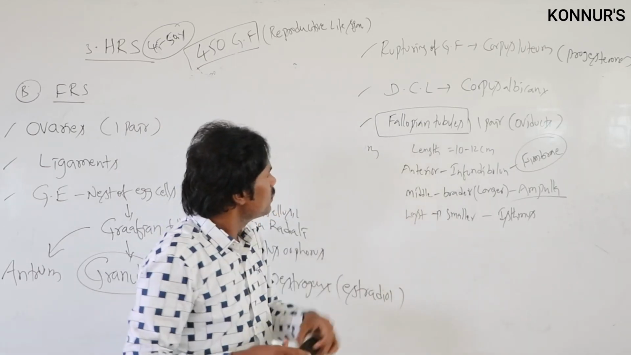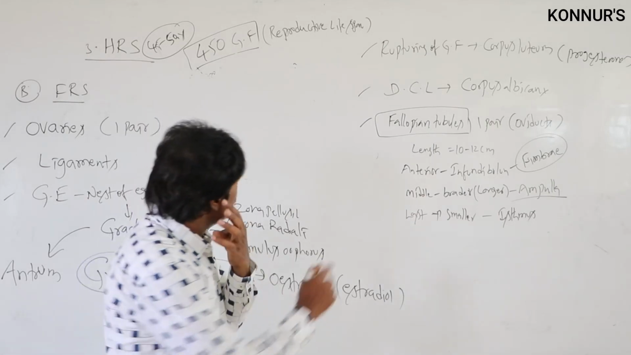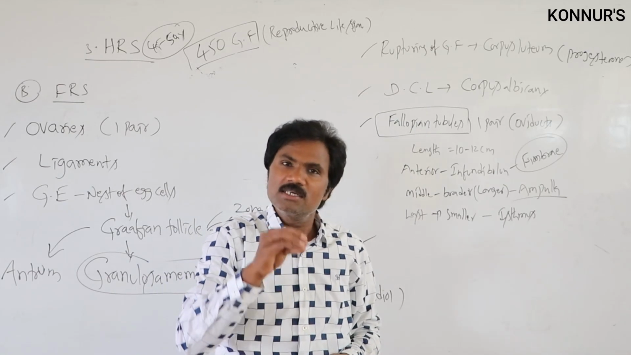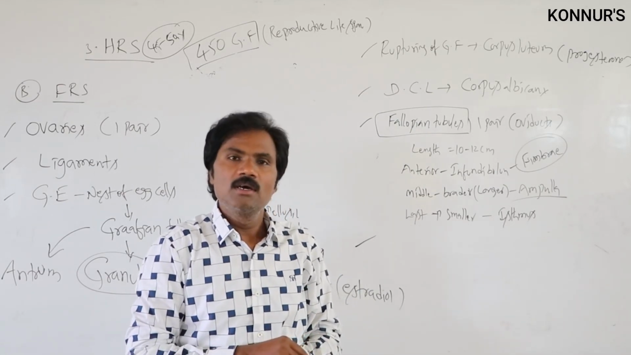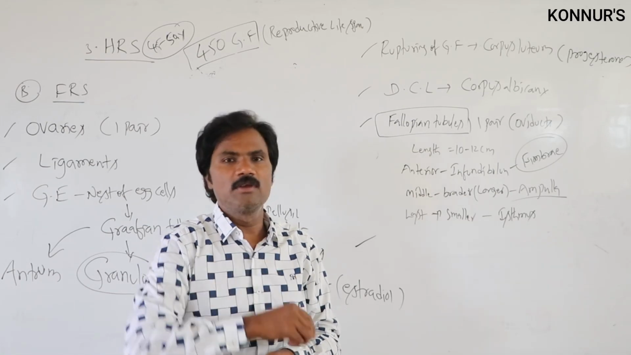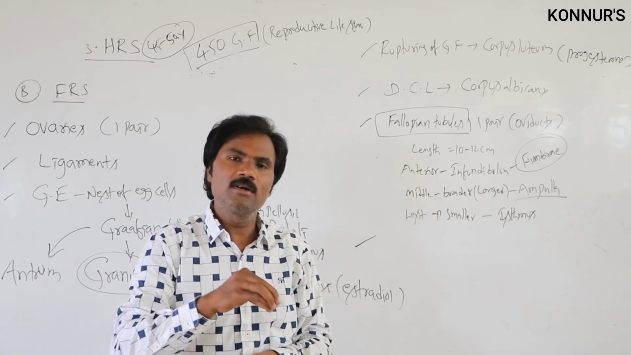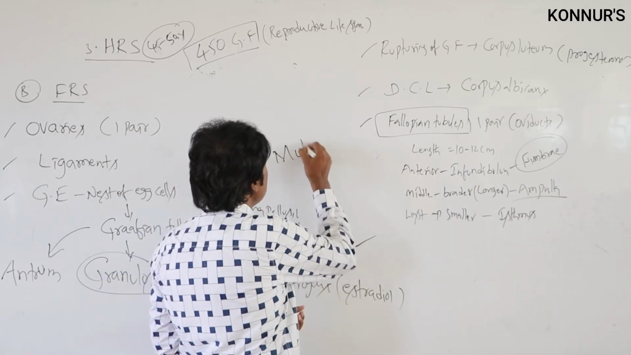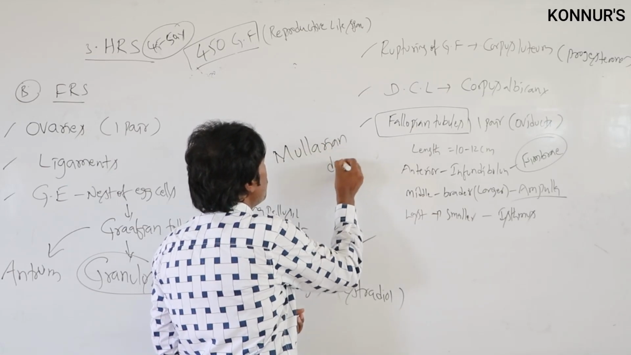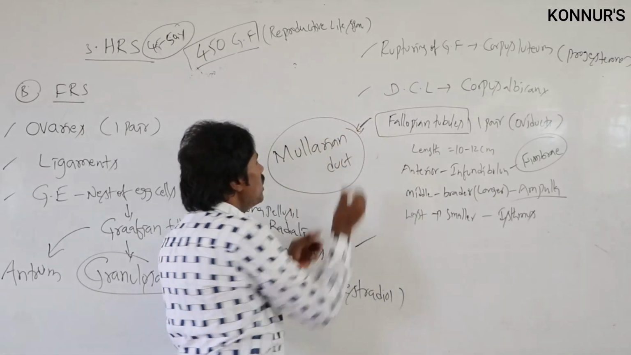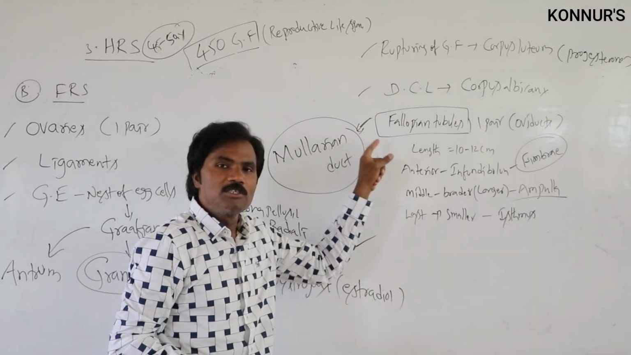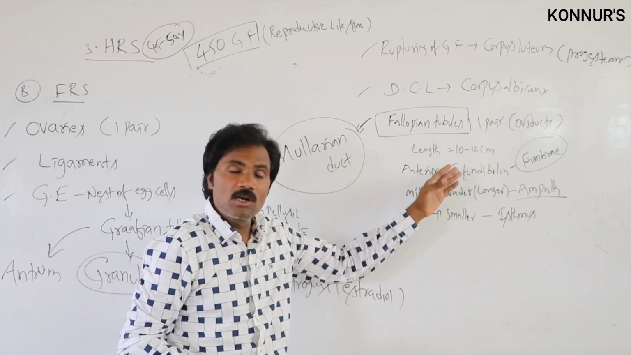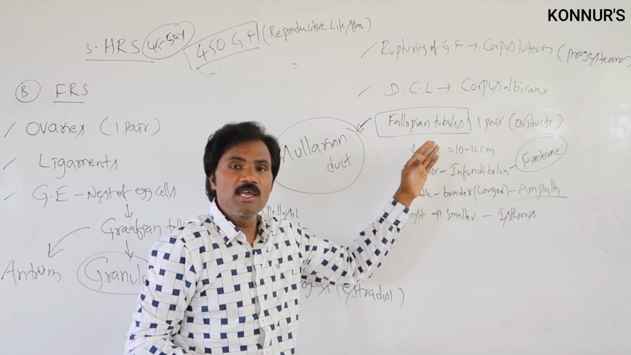Apart from this, from where do these fallopian tubules originate in adult female human beings? They originate from one particular part. What is the name of that part? That is the Mullerian duct. That is important. The fallopian tubules are formed from the Mullerian duct. They play a very important role, as they are the site of fusion of the gametes.